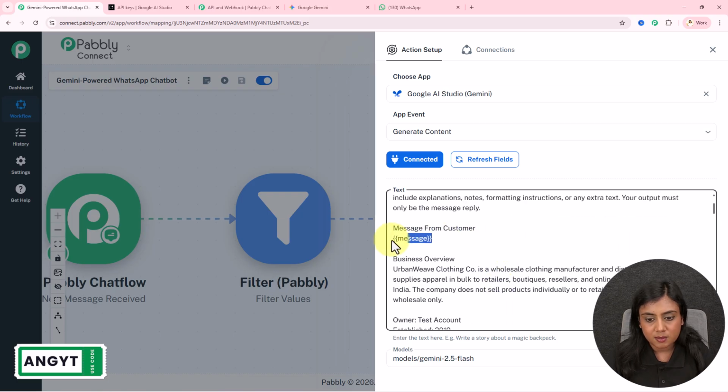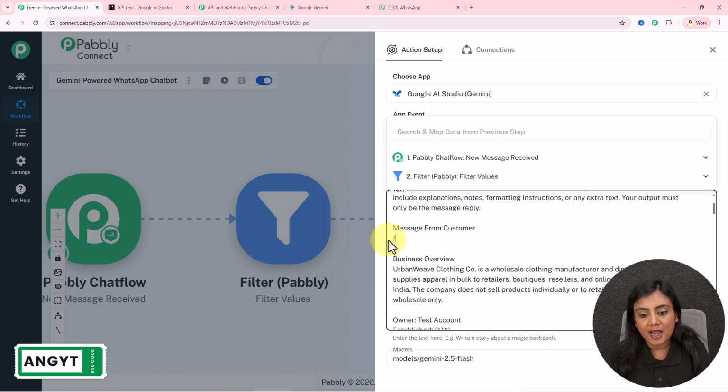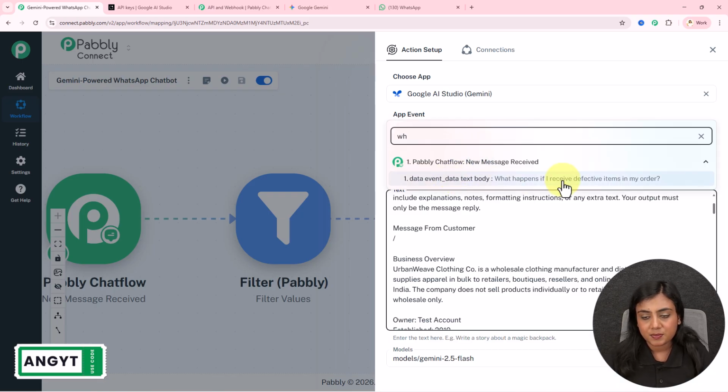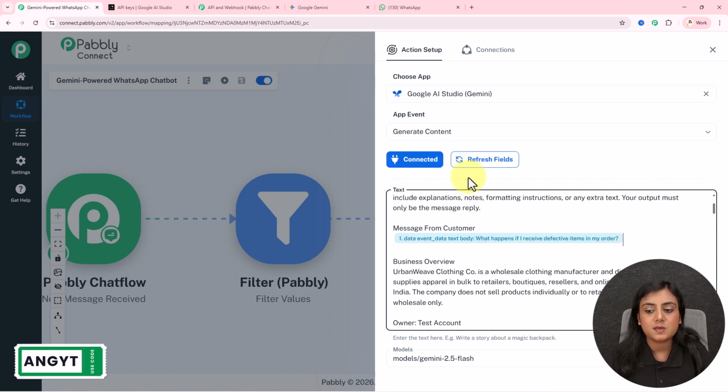Message from customer. For the data of this field, I will map the data. Mapping is inserting data from the previous step. Add a slash where you want to map the data. You will see previous steps are going to appear, and I will search for this message right here. As I want to generate a reply for this question, I will select the data of this message from my previous response. As now I've selected this data, the data in this field has been mapped, and the data has now become dynamic. That means now whenever a new response is going to be captured in our previous step, automatically the new data will be updated in place of this mapped data.